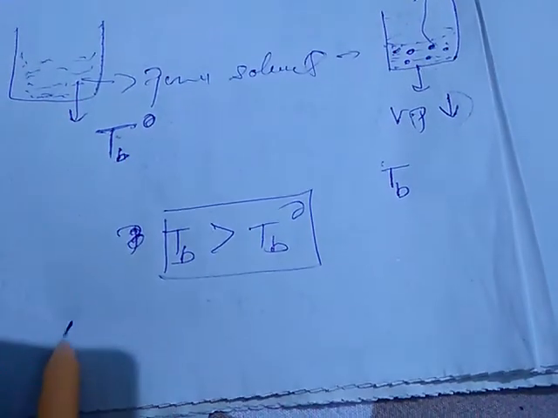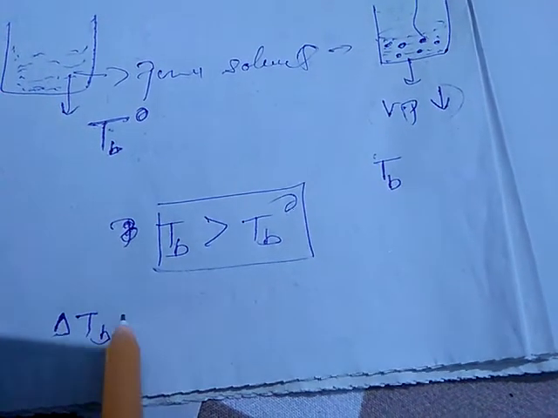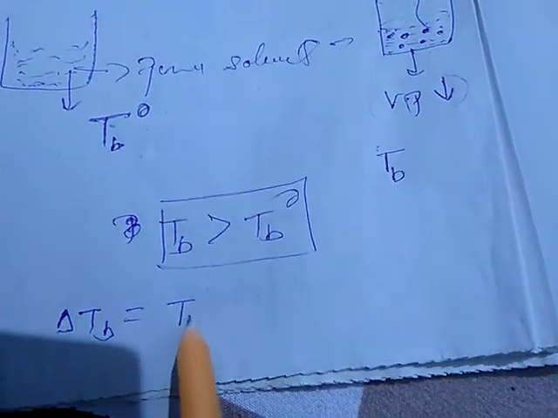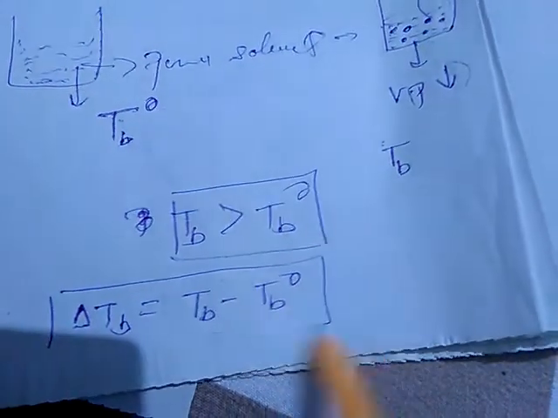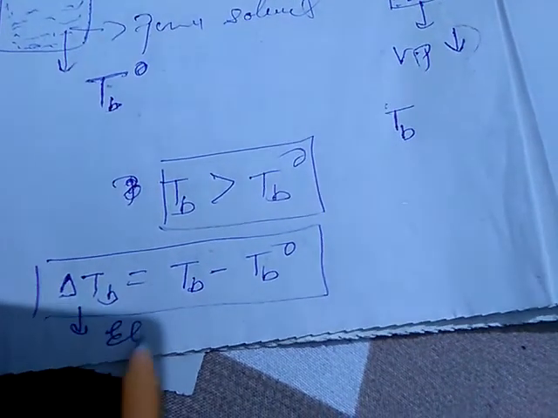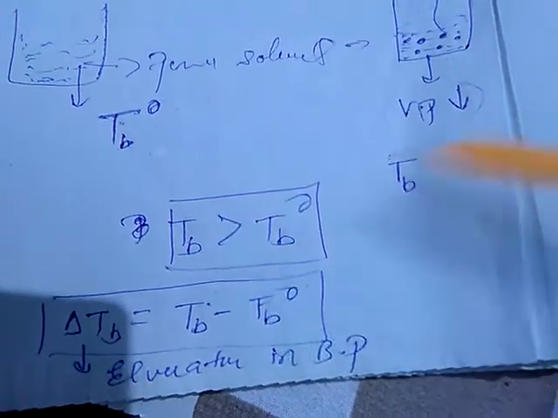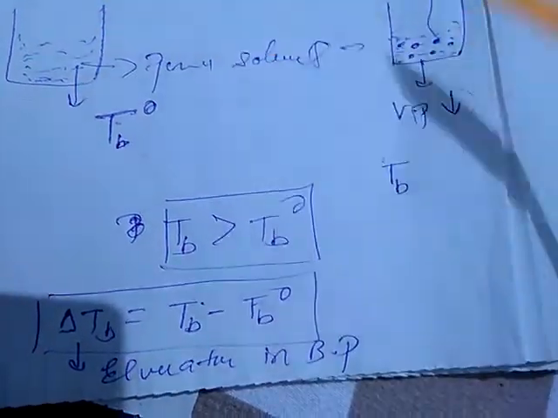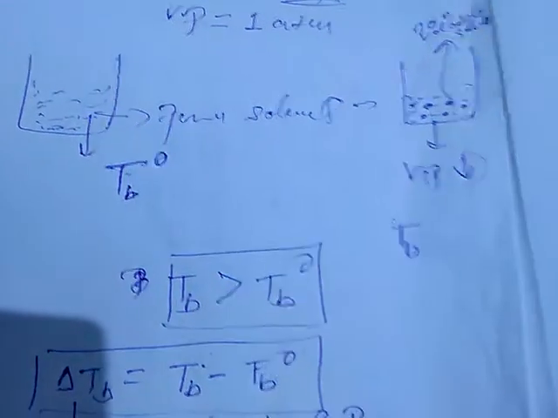So what is this change in boiling point? Delta TB. So delta TB would be equal to TB minus TB naught, and this delta TB means elevation in boiling point. Elevation in boiling point is the difference between the temperature at which this solution is boiling and the temperature at which this pure solvent is boiling.